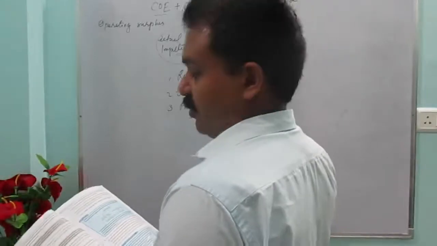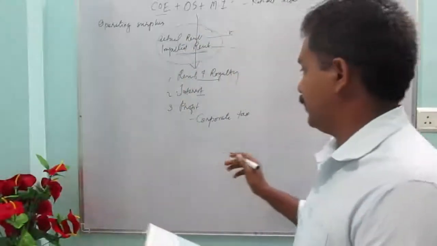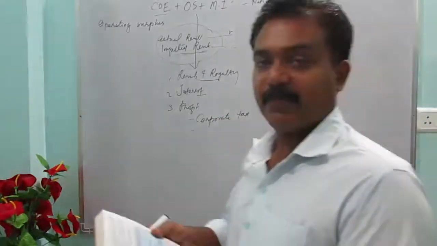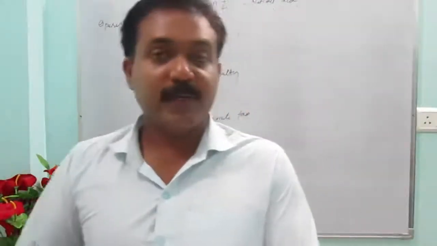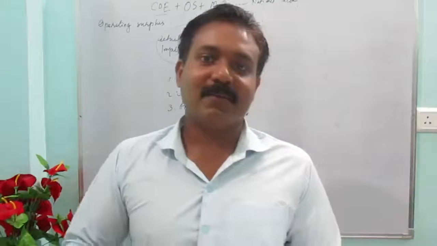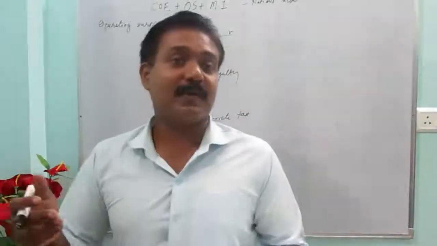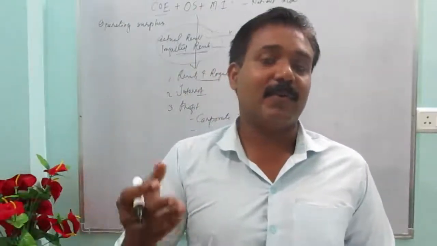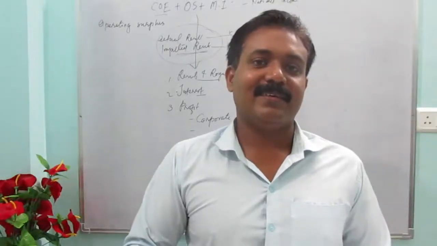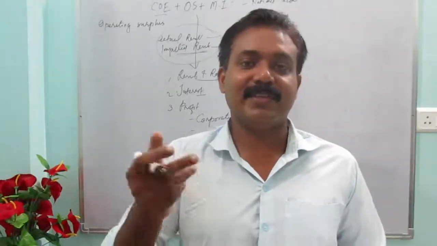Luckily in this, no part, no worry of any part. But in this profit, there is corporate tax. You need to pay to the government depending on very heavy amounts. When you earn 1 crore, government will ask, 30 lakh is our share for the services given by us to you.